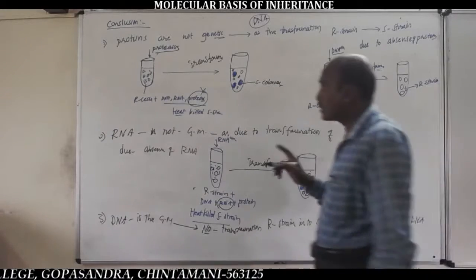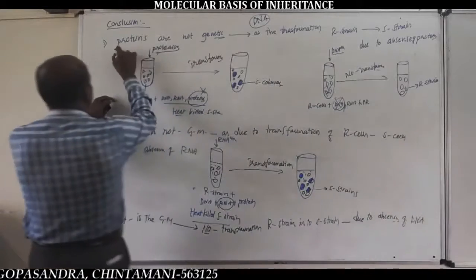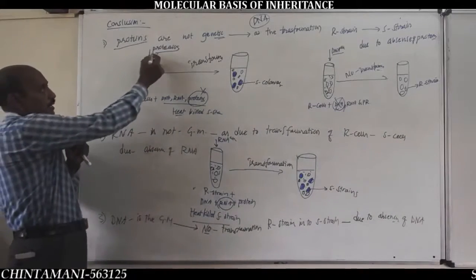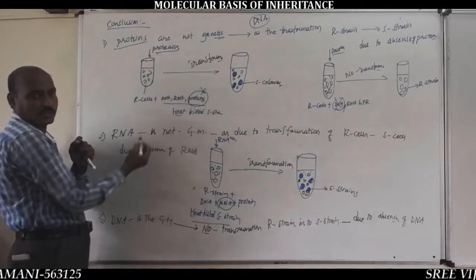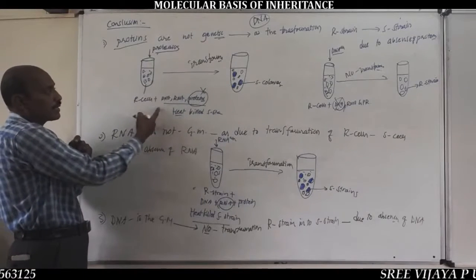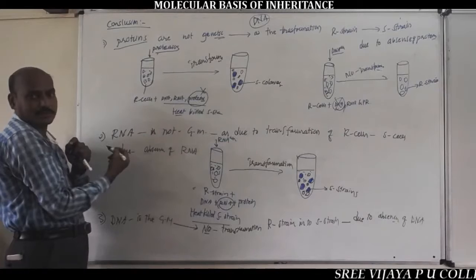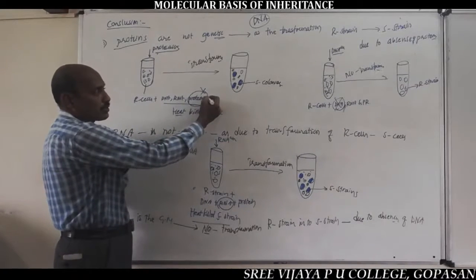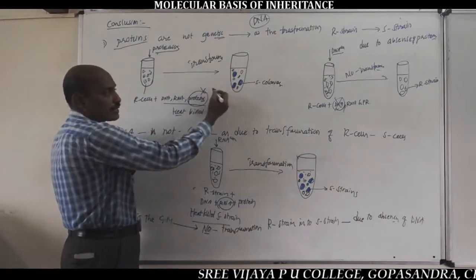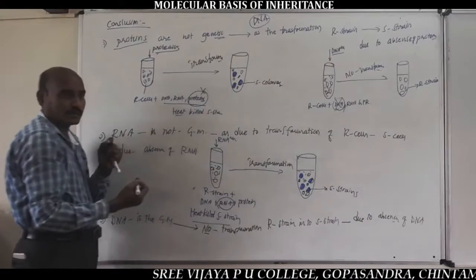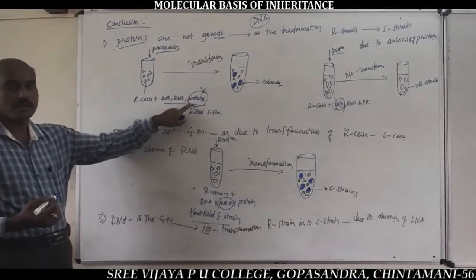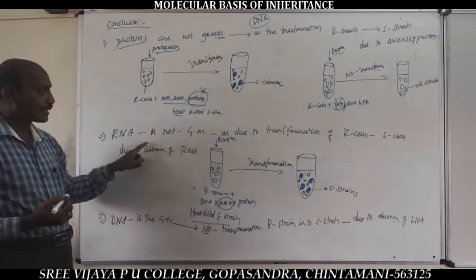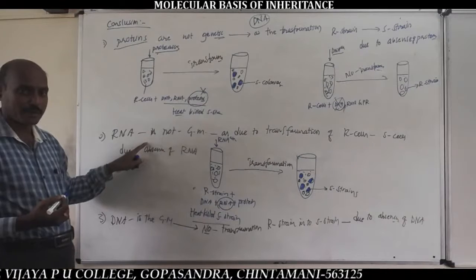So, in the first conclusion, proteins are not the genetic material. Here the protease enzyme kills the proteins. As a result, the medium contains DNA, RNA and R cells. Even in the absence of proteins, R cells undergo transformation into S colonies, so proteins are not genetic materials.